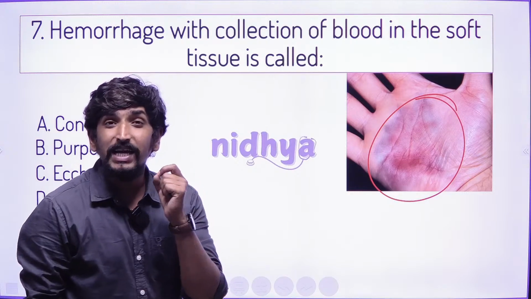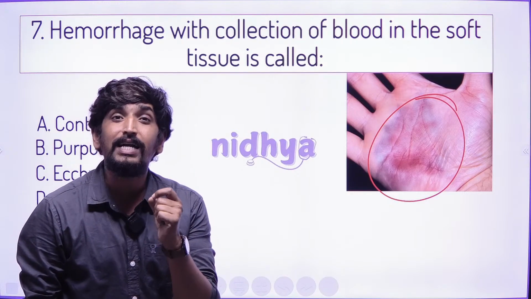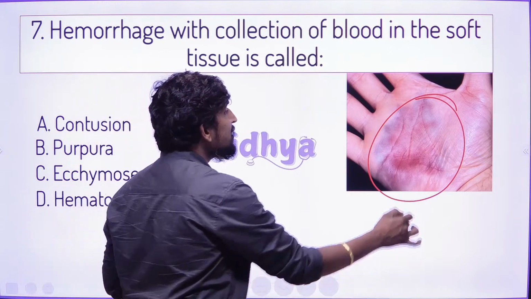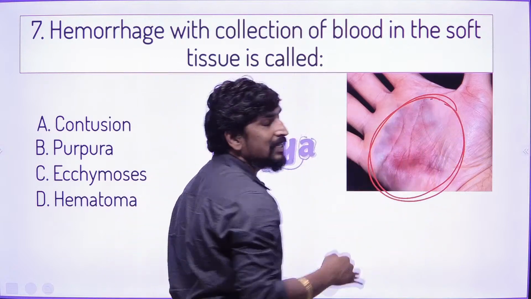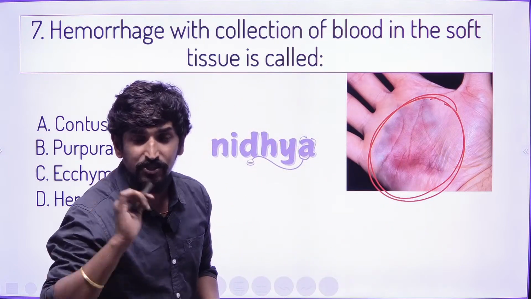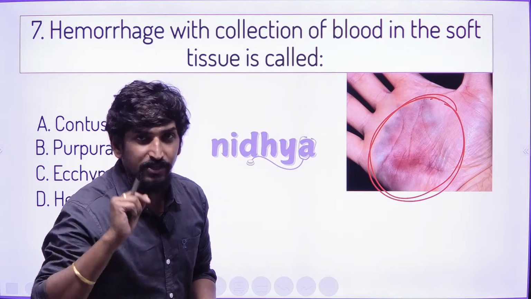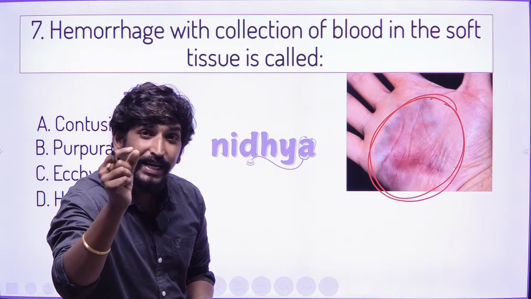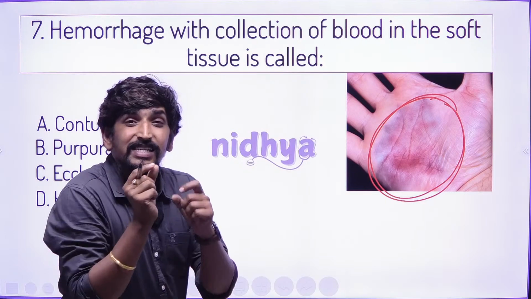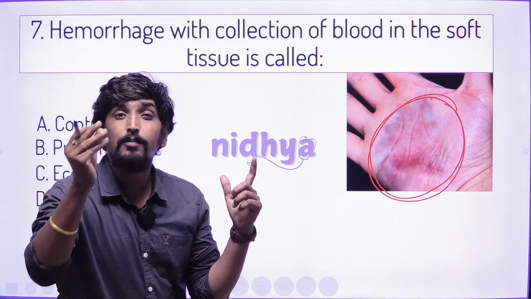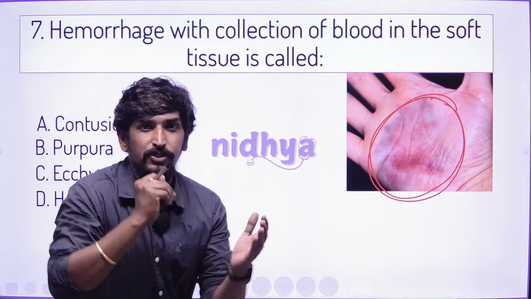This bleeding can be stored under the soft tissue. So this means the blood vessels, either the capillaries or the veins, are damaged, there is a bleeding process and the skin is not punctured, and that blood is collected under the soft tissue.